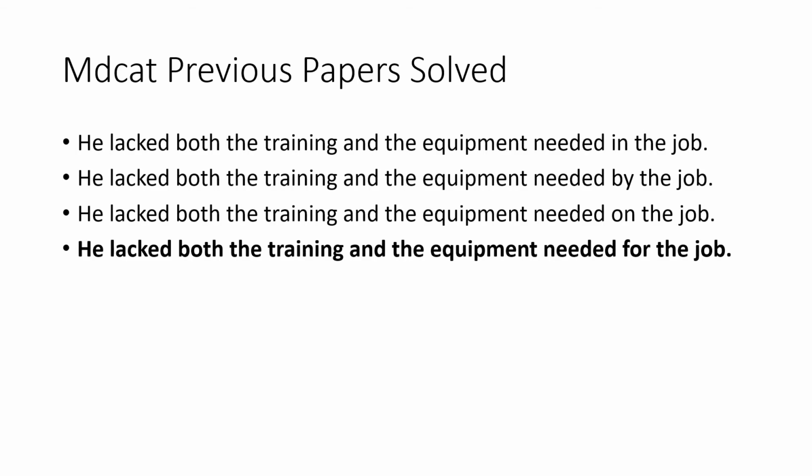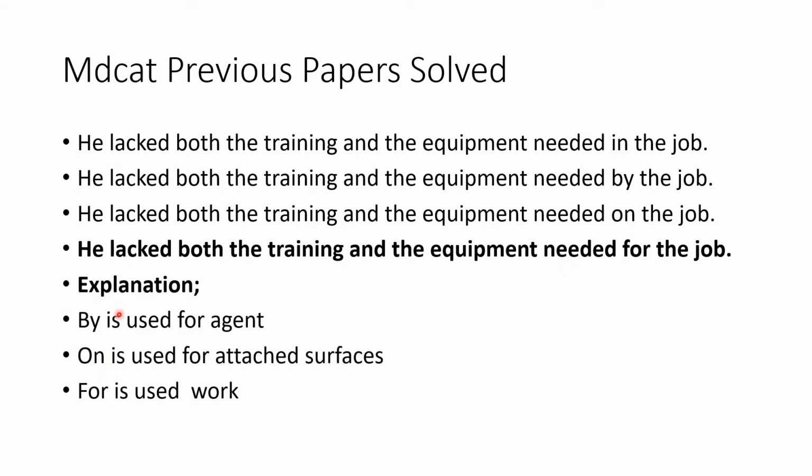Next is, "He lacked both the training and the equipment needed in the job", needed by the job, on the job, and for the job. And the correct sentence would be "needed for the job", because by is used for agent, on is used for attached surfaces, for is used for work to do. So needed for the job.